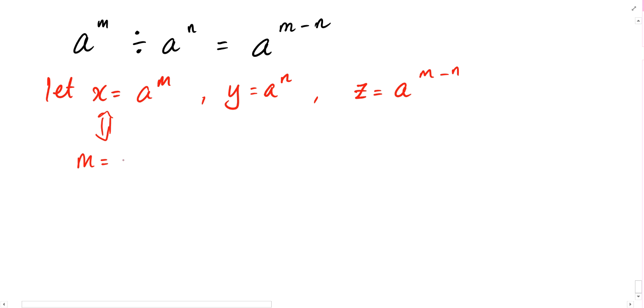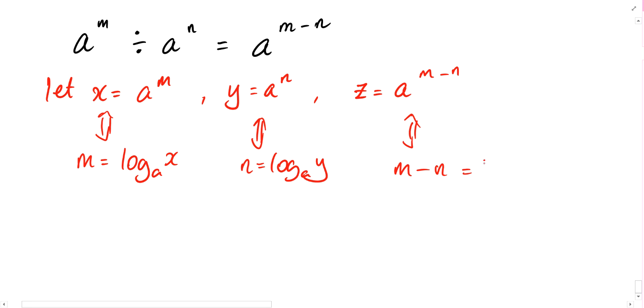M equals log base a x and n equals log base a y. M minus n equals log base a z. Again, we are looking at the powers. There is a relationship between the powers, and they're found here.